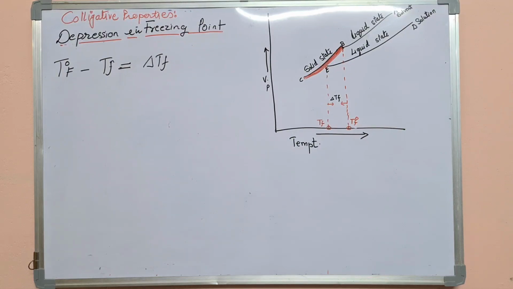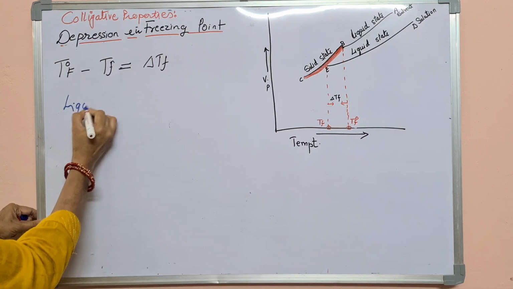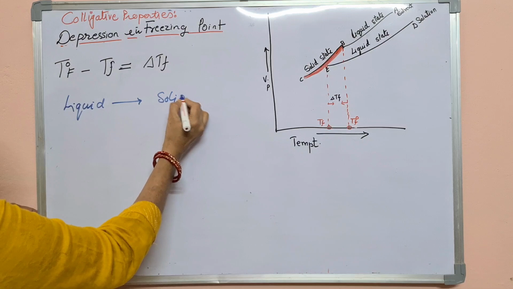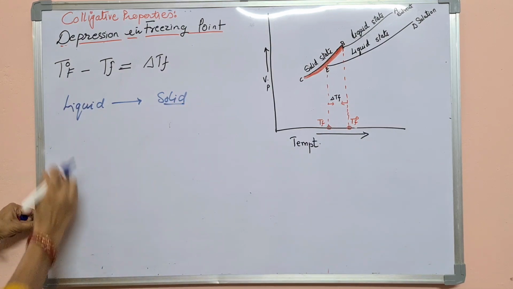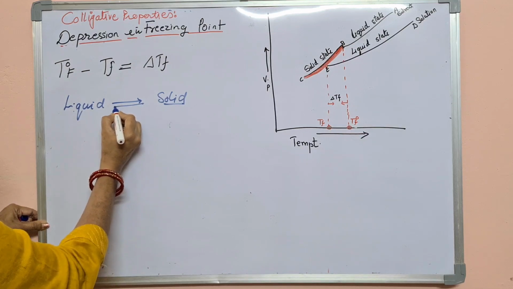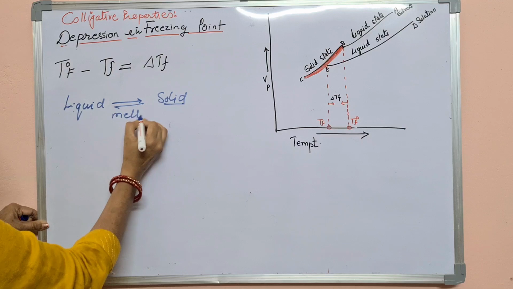Now the next colligative property is depression in the freezing point. So first let me explain to you what the freezing point is. Freezing point is the point at which a liquid substance is converted into solid. That process is called freezing, or I can say that at the same temperature solid is converted into liquid. That process is called melting.